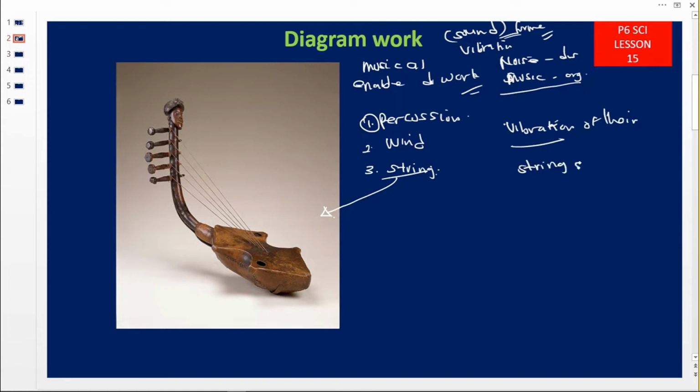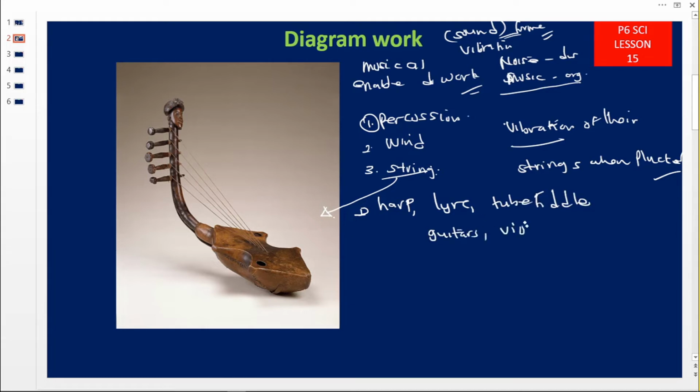So string musical instruments produce sound by the vibration of their strings when plucked. By the vibration of their strings when done what? When they are plucked. So examples here: the first example is the harp, which you can call the bow harp. Then there is the lyre, which is called the secretleg. Then we have the tube fiddle, the guitars, and the violin. So the harps, the lyre, the tube fiddle, the guitars and the violins are the best examples of string musical instruments.